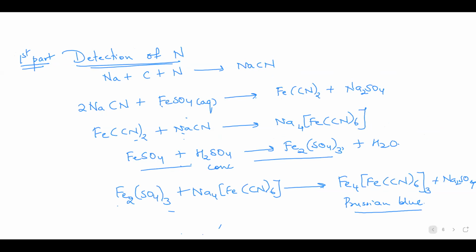Just give me a moment. Okay. So if both are there, nitrogen and sulfur, they have formed the thiocyanide ion.